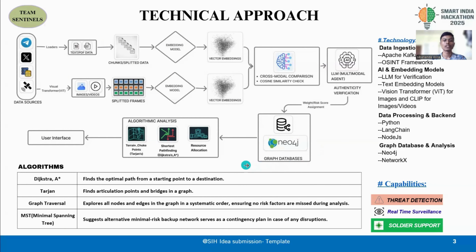Suppose the military needs to move from one destination to another. For that, they need to find the shortest path. For that, we can use Dijkstra and A-star algorithms. To find critical points, we can use Tarjan's algorithm. In times of conflict, the military needs to reallocate some resources and troops. For that, we can also use a minimal spanning tree. So that's all about the technical approach.